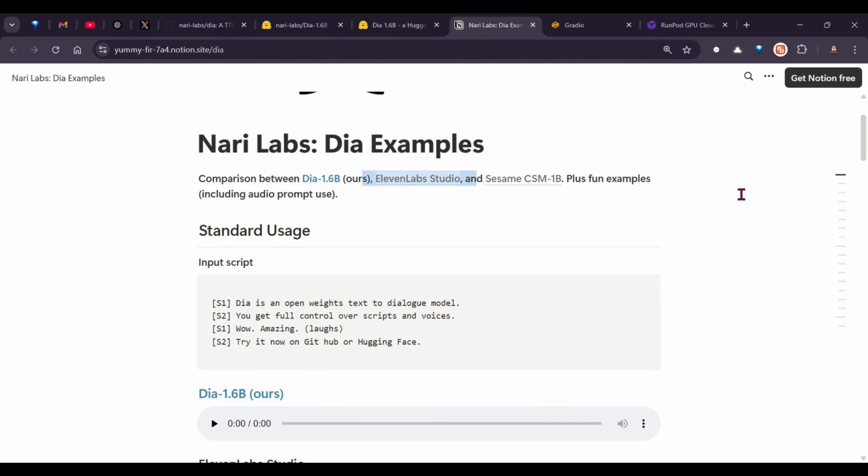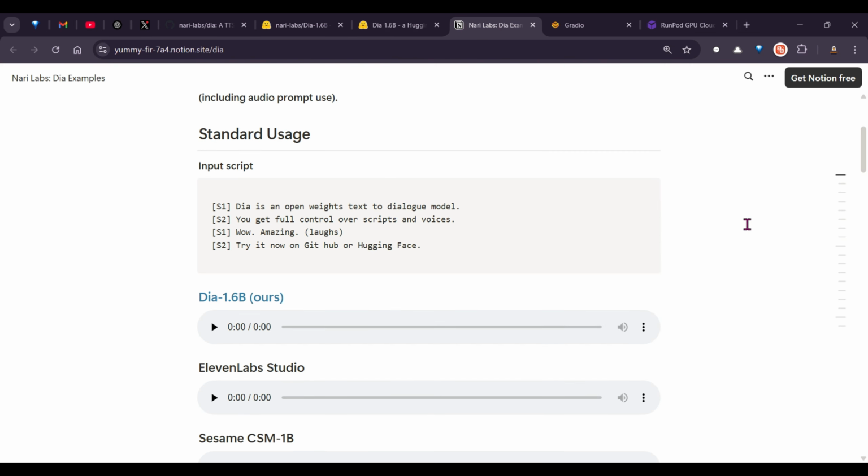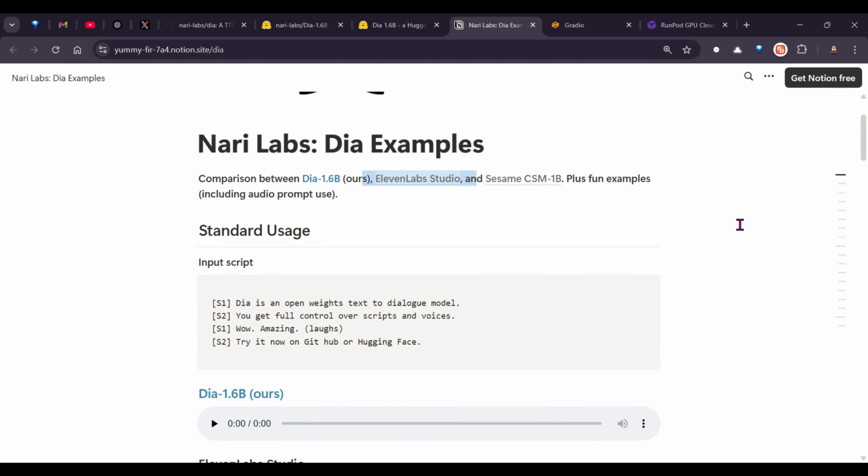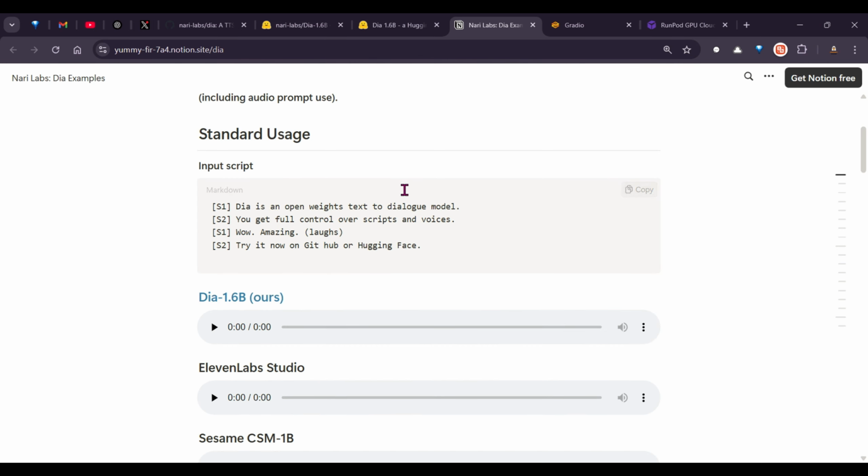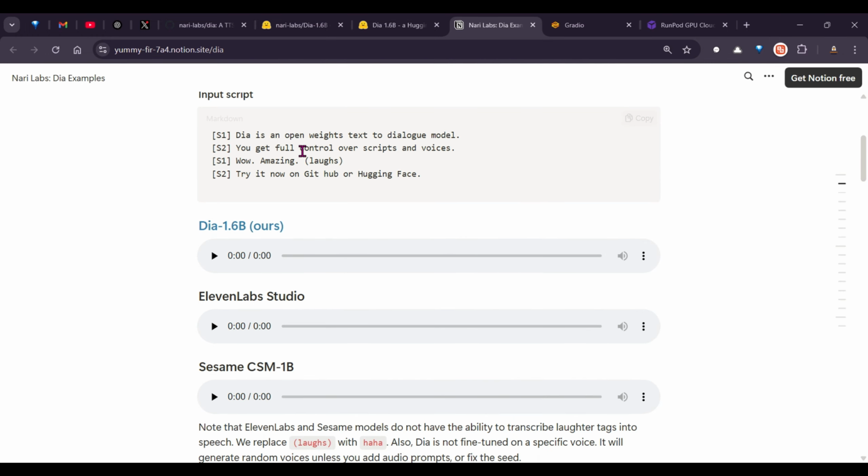Let's go and see the comparison with other text-to-speech generation models like 11 Labs and Sesame. So this is the one that you're going to look at. This is Dia 1.6 billion, and you can read through this and have a listen here.